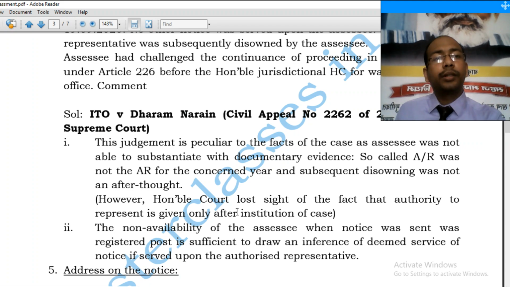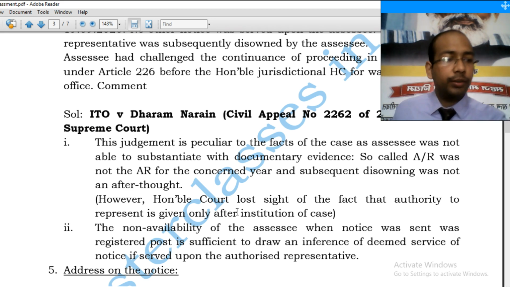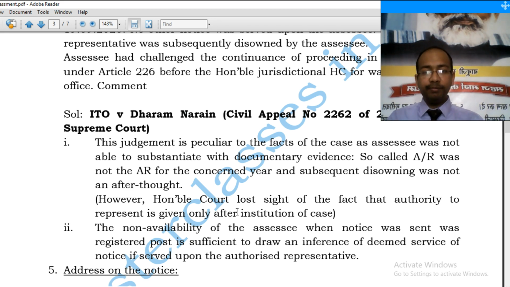So, we have to see the case of ITO versus Dharam Narayan only in the light of these